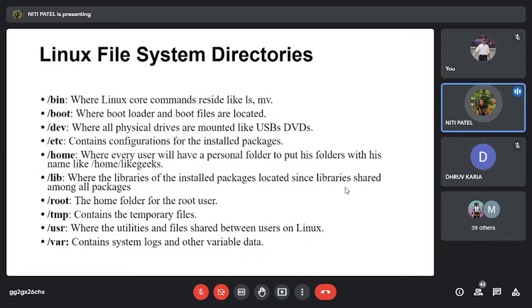Then we have a home directory, which is specifically for storing the personal information with respect to the user. Then we have the library folder, where we have libraries of all the installed packages and all the installed software. Then we have a root folder, which is specifically for storing the information of the admin. Then we have temporary folders for temporary files. We have user folders for storing the information of the data which is shared on the network. And then we have a variable folder which is used to keep all the system records or system logs.